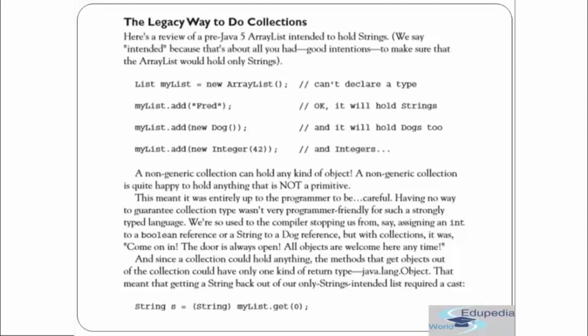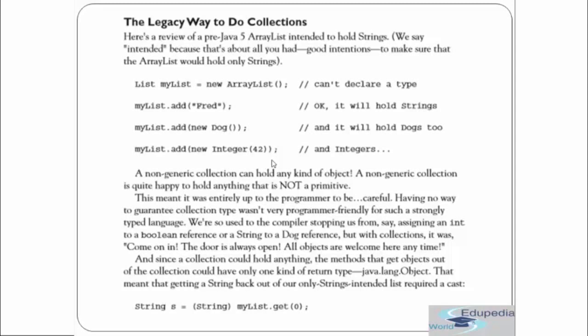This means that it was entirely up to the programmer to be careful. Having no way to guarantee the collection type wasn't programmer friendly for such a strongly typed language. Why so? Because it could give you an error. If you try to fetch the elements from this ArrayList, it will be up to the programmer, and it will be difficult, because at index 0 you have to retrieve a string, at index 1 a dog, and at index 2 an integer. So the programmer should remember, in whichever code they fetch from this ArrayList, how to fetch it and which element will be retrieved.